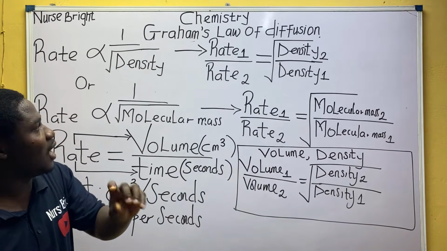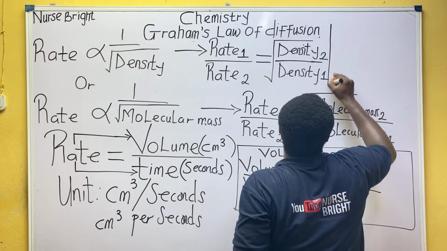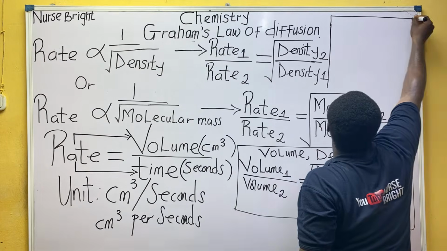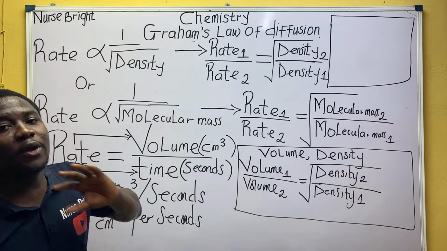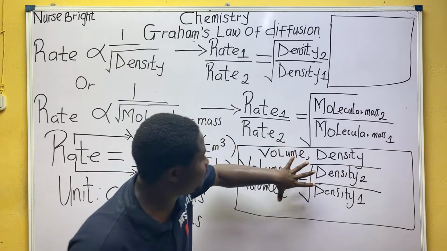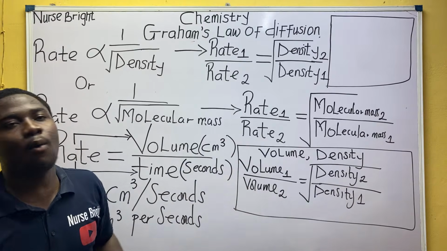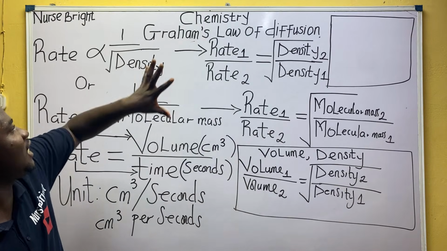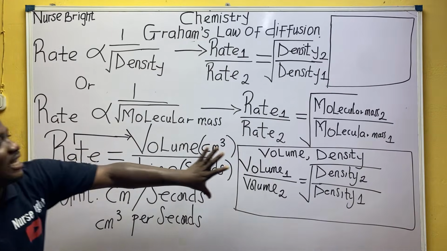Are you listening? So I want to bring something else. Let me draw another box up here. I'll be using these two sets of boxes because I don't want to wipe the board yet. This box and this box to begin my derivation. So this is formula 1, this is formula 2, this is formula 3, and this is formula 4.